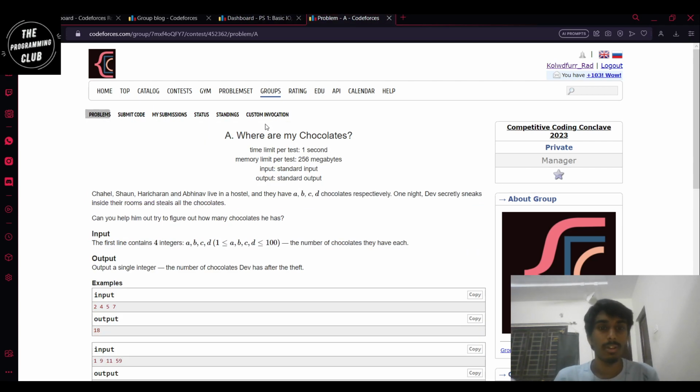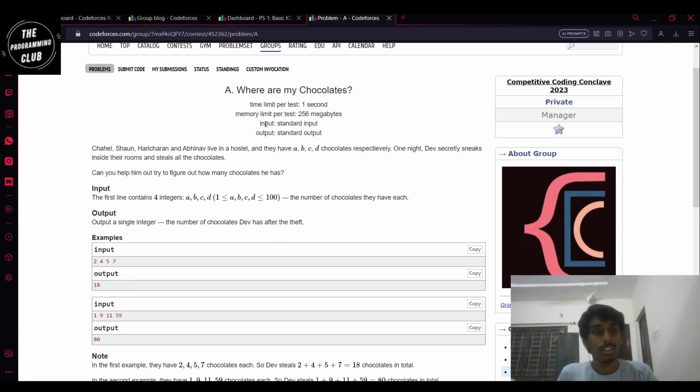So, where are my chocolates? Sean, Chahal, Harishan and Abhinav live in a hostel. They have A, B, C, D chocolates respectively. One night, Dev secretly sneaks into their rooms and steals all the chocolates. Can you help figure out how many chocolates Dev has? The first line of the input has the integers a, b, c, d. We have to output a single integer which is clearly the sum of a, b, c, d.